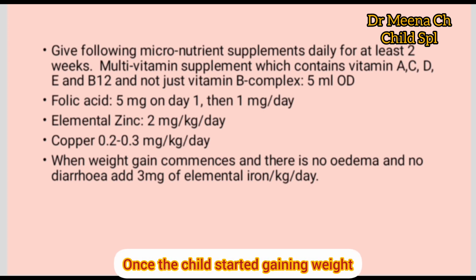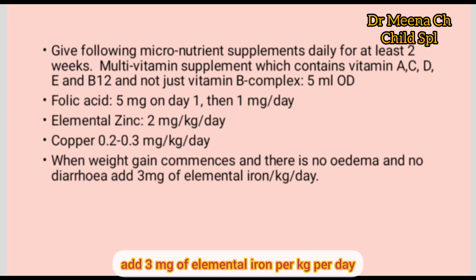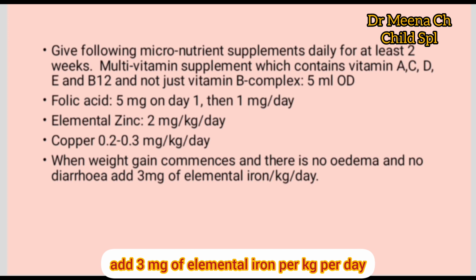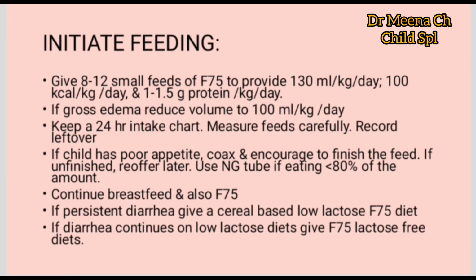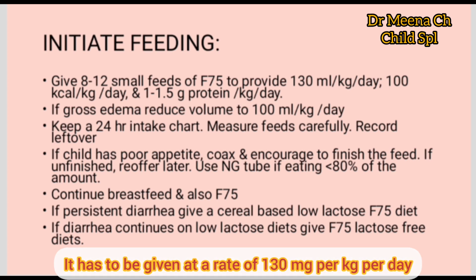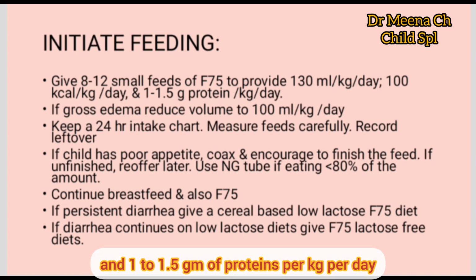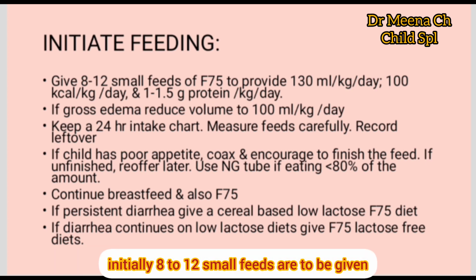Once the child has started gaining weight and there is no edema and no diarrhea, add 3 mg of elemental iron per kg per day. Now you have to initiate the feeding. F75 diet is to be given, the starter diet initially. It has to be given at the rate of 130 ml per kg per day. It provides 100 kilocalories per kg per day and 1 to 1.5 gram of proteins per kg per day. Initially 8 to 12 small feeds are to be given.